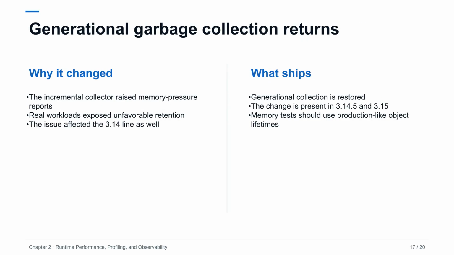The generational garbage collector was restored after reports that the newer incremental approach created memory pressure in real applications. The restoration appears in Python 3.14.5 and the 3.15 release line. This is a useful reminder that memory behavior is workload dependent and may not be visible in short CPU benchmarks. Exercise long-lived processes with realistic caches, cycles, request bursts, and idle periods. Compare peak and steady-state memory, collection pauses, and object retention patterns before changing thresholds.